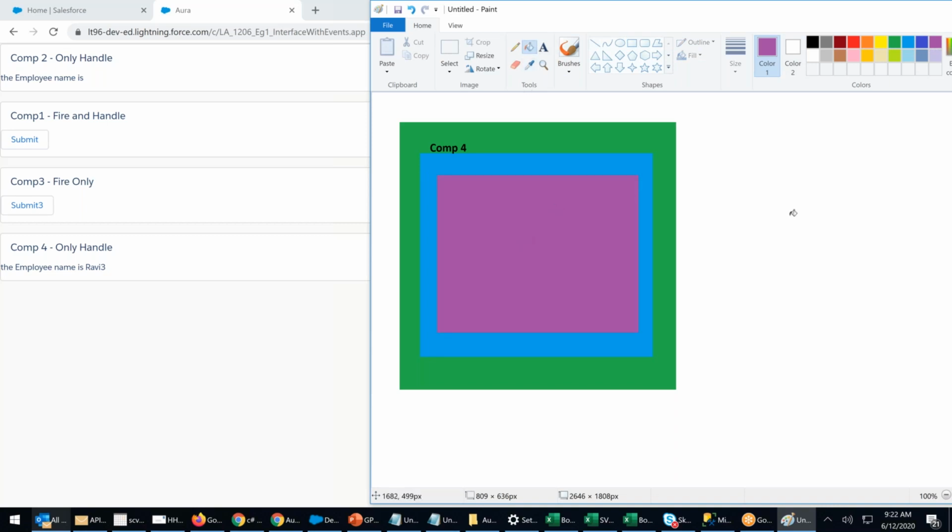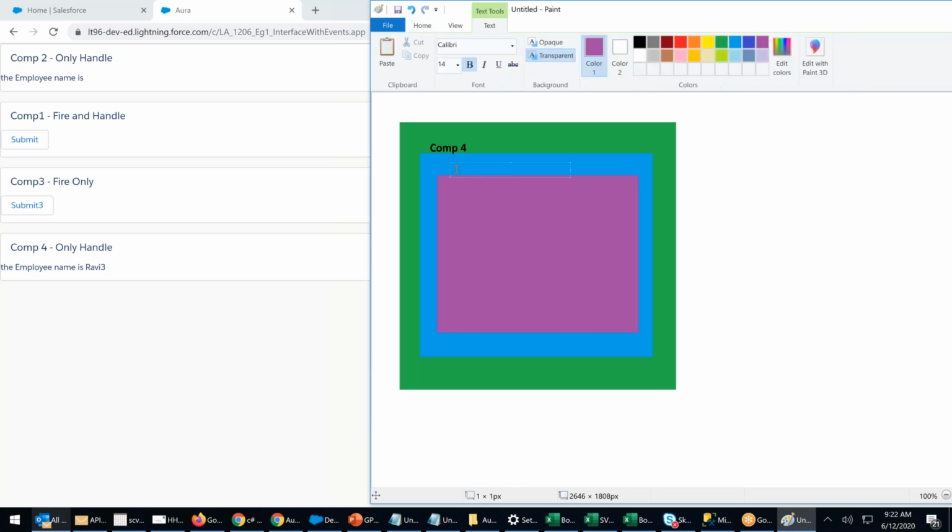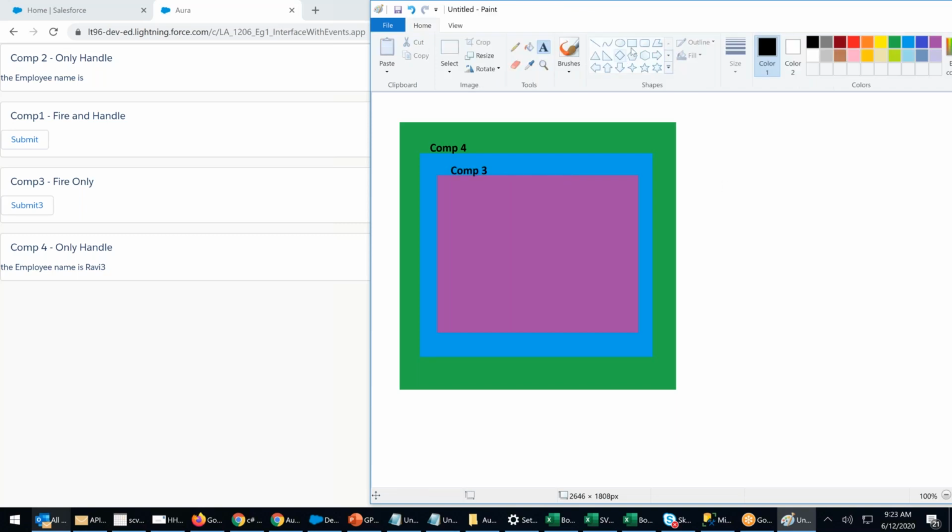This is my, Control Z. Component 3. Inside the comp 3, I have comp 2. Comp 2, I'm taking some lightest green, yellowish lemon green, right?